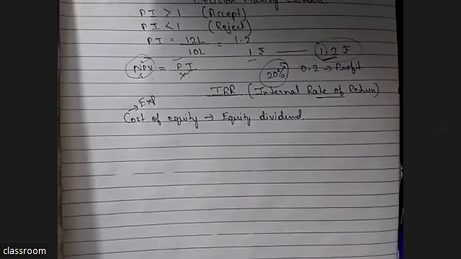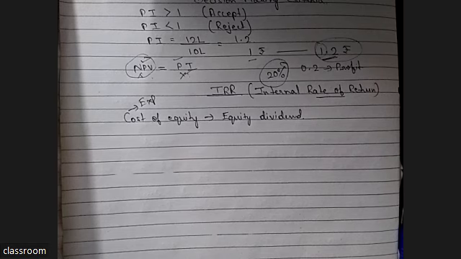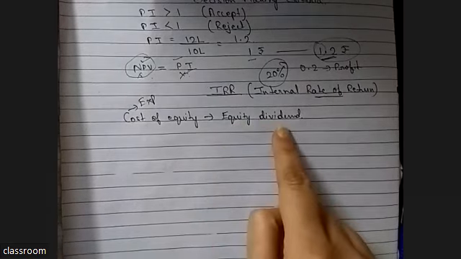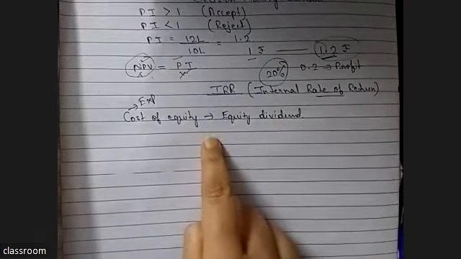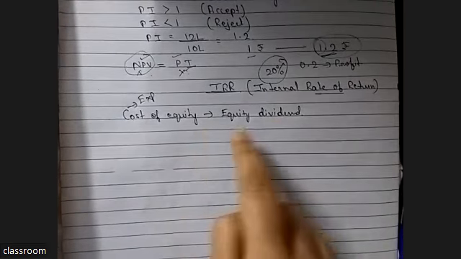Again, paying an equity dividend is not compulsory, but generally every company pays dividend. Otherwise, shareholders will lose interest in your company. So if the company gives equity dividend, this is the cost of equity. This is the expense of issuing equity.